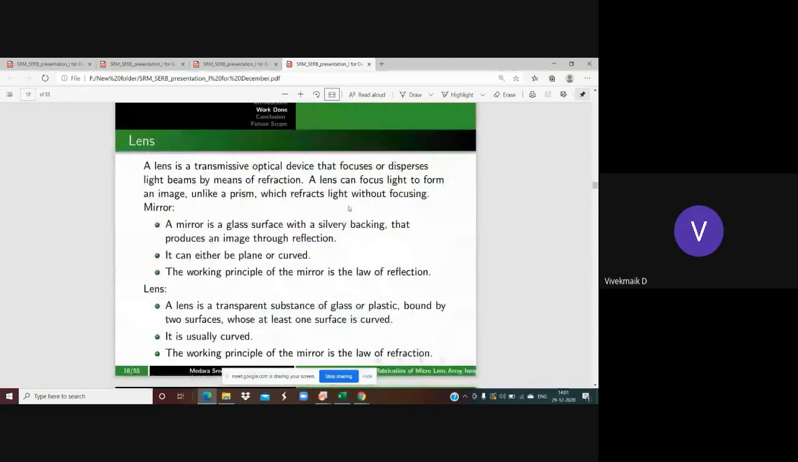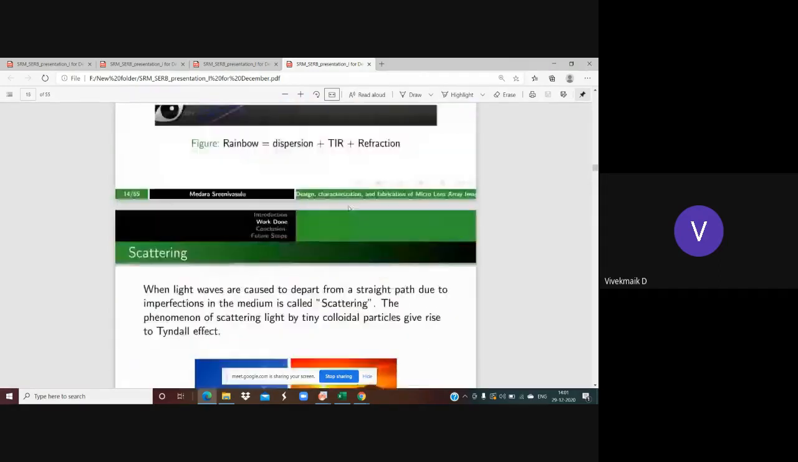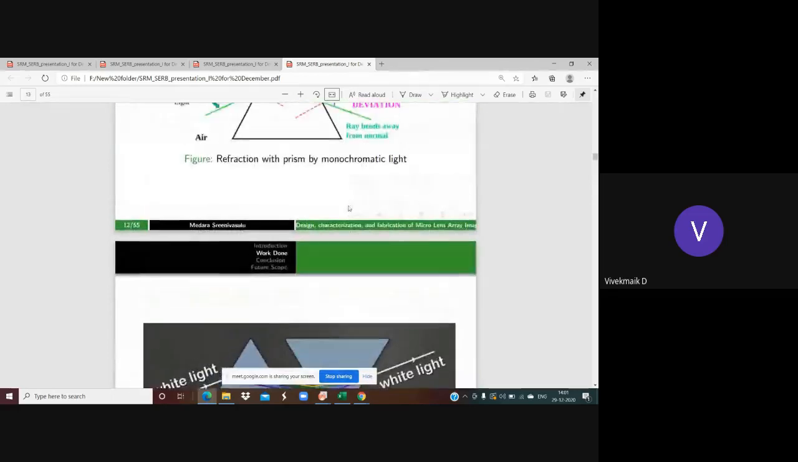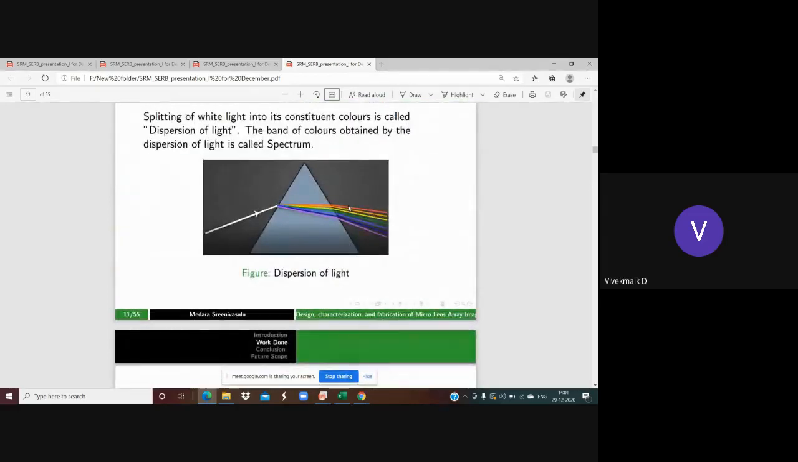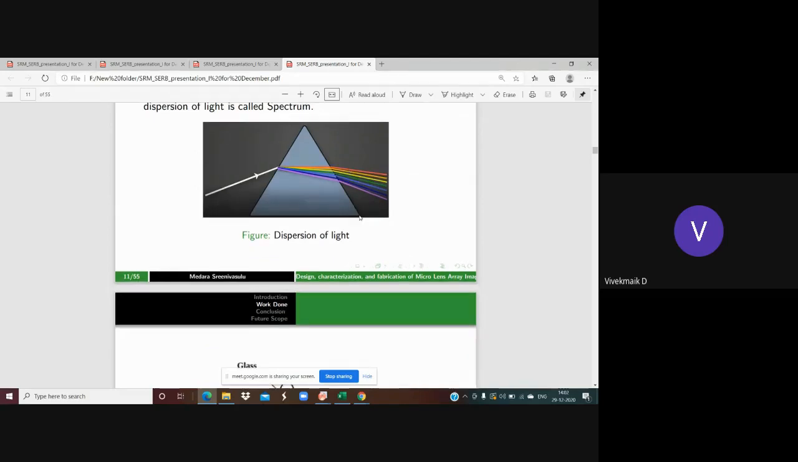And coming to the next basic thing, the lens. A lens is a transmitting optical device that focuses or disperses a light beam by means of refraction. Compared with a prism, both work on the principle of refraction. In a prism, we can observe the splitting of colors, but we don't observe the focus point where these colors merge together. We can't see the converging point. The converging point is known as the focus. So we can't observe that in a prism.